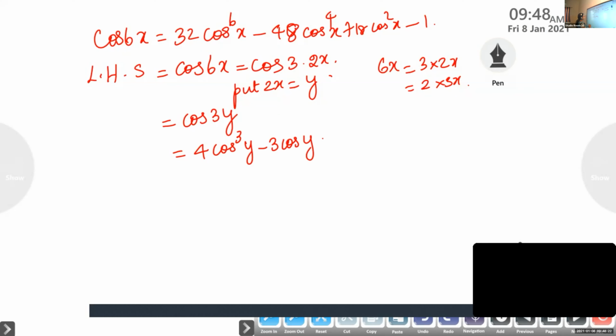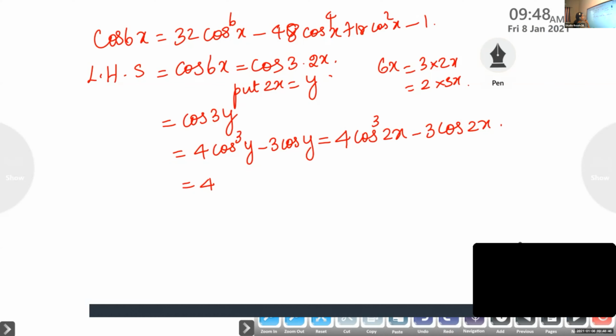So here it is y. So cos 3y is 4 cos cube y minus 3 cos y, which is the same as 4 cos cube of y, and y is 2x, minus 3 cos 2x. So 4 cos cube 2x minus 3 cos 2x.